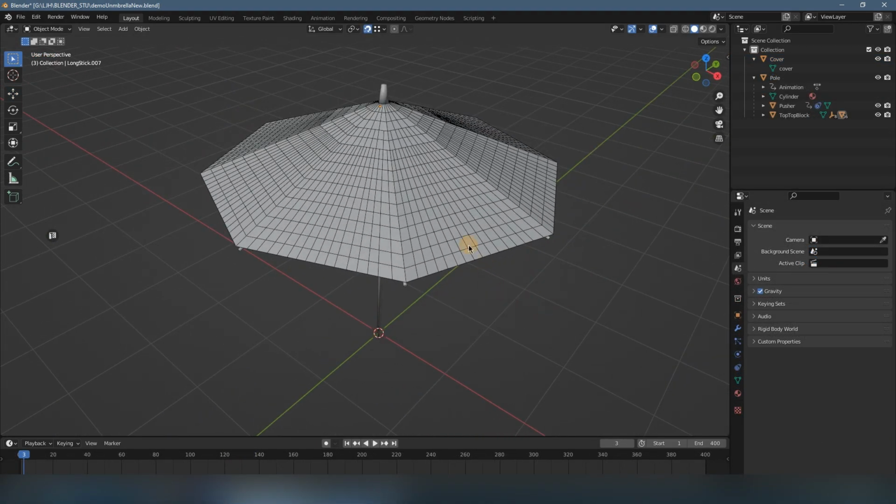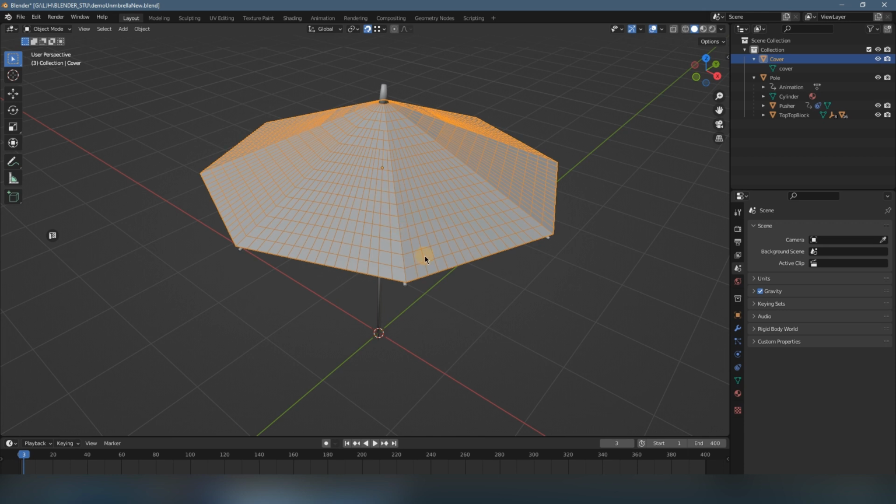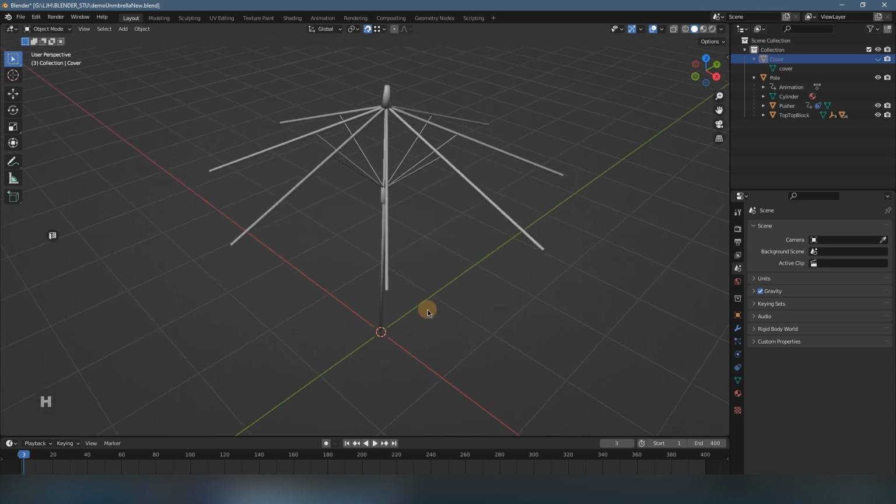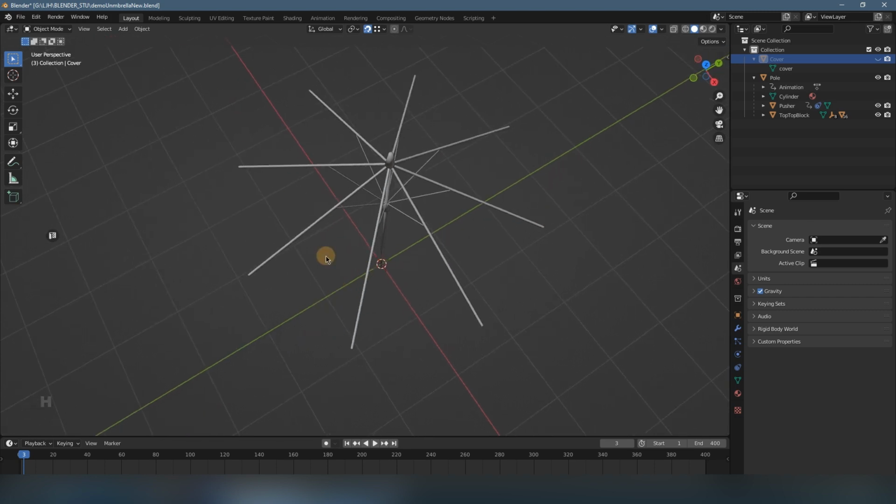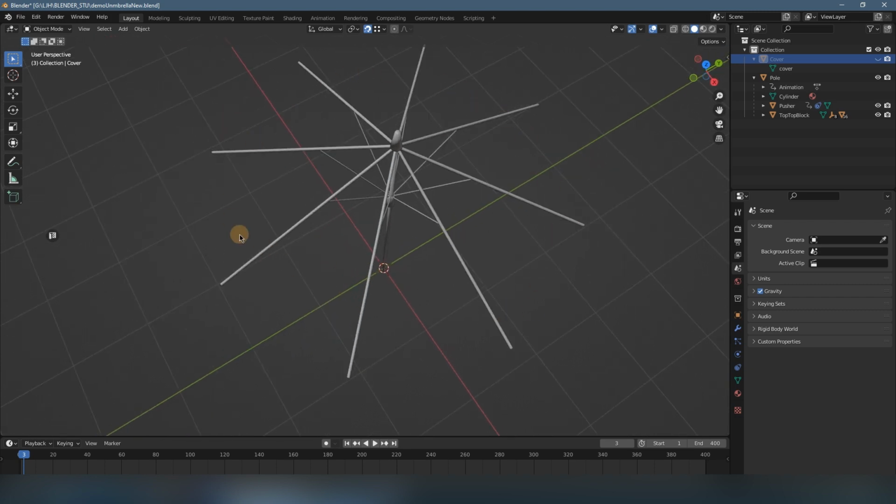Okay, first we press H to hide the cover object for now, and then we can see the 8 long stick objects in the scene, and the first one is here, the long stick. You can click on it and you will see the name show on this corner of the screen, and you cannot drag because drag doesn't work. It's a weird bug in Blender, so you have to click. So click.